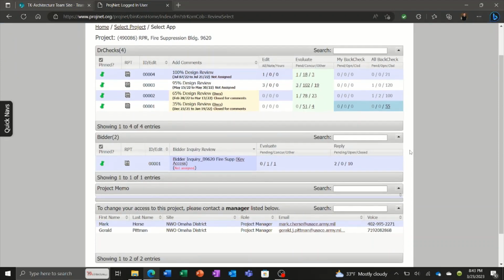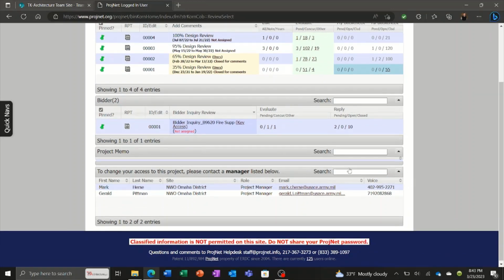What's also unique on this particular project, we usually don't see this, but there's a bidder box. So this actually shows the bidder inquiries that have been submitted for the project. Now you can see here that it says not assigned, so I don't have access to this. So essentially the government said that they're going to handle these bidder inquiries. They did not delegate it down to the designers to do that.